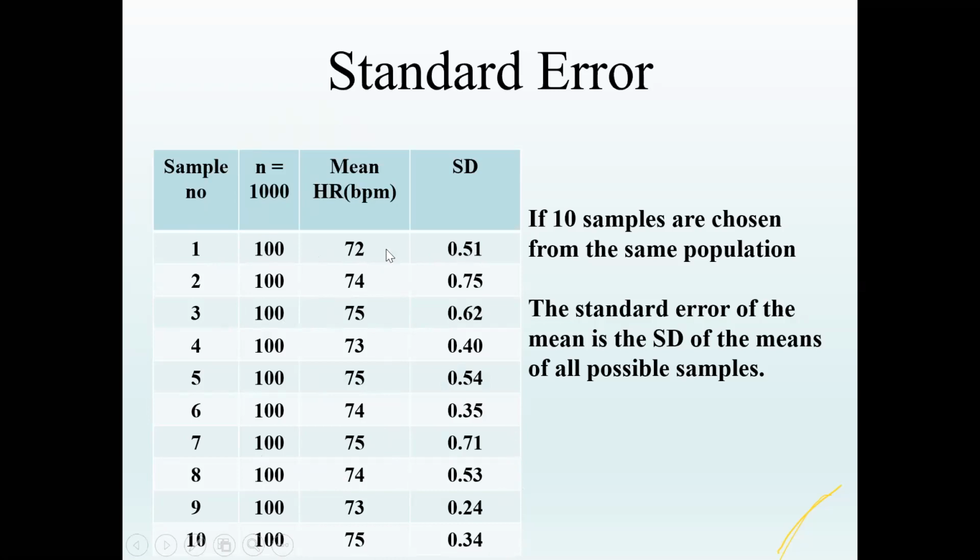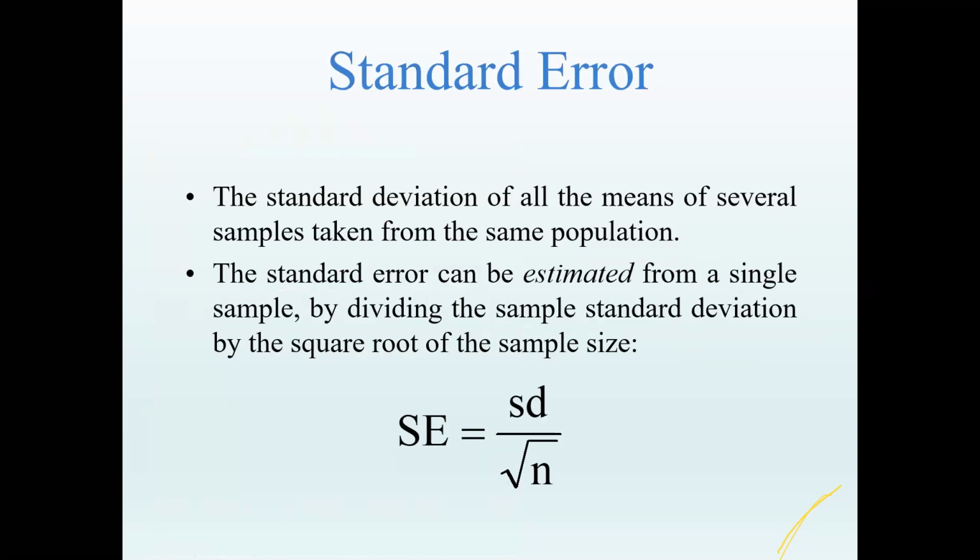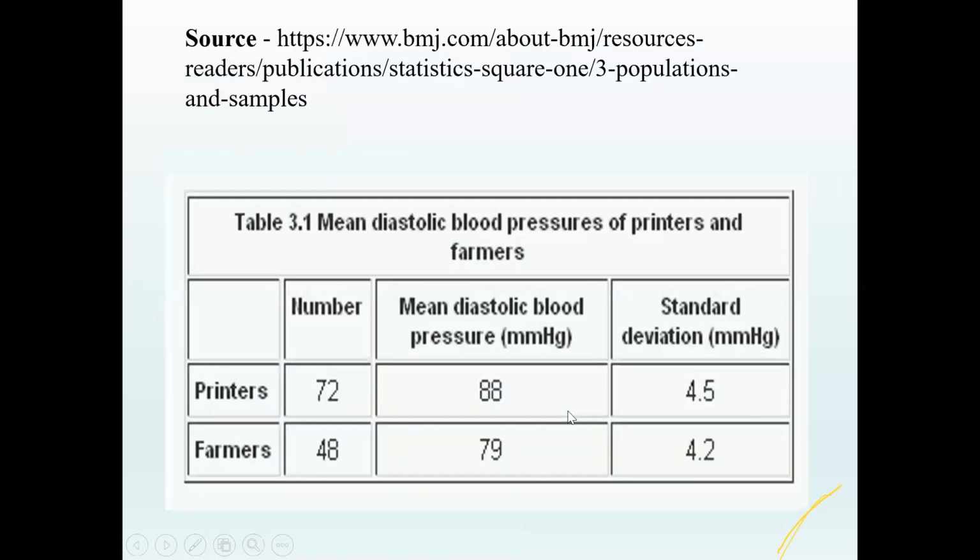This is the usual standard deviation we calculate, right? And for the different groups, I'm calculating the standard deviation of the means again. That is called the standard error. So the standard error of the mean is the standard deviation of all means of all possible samples from the population. Standard error is calculated as the standard deviation divided by the square root of n, where n is the sample size.